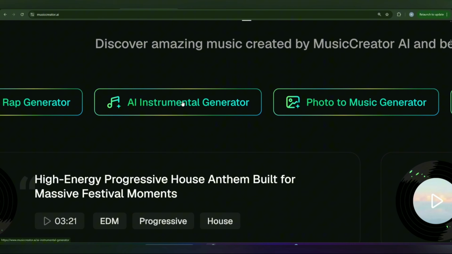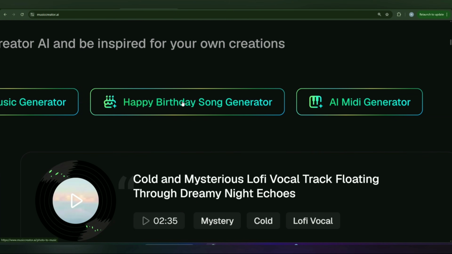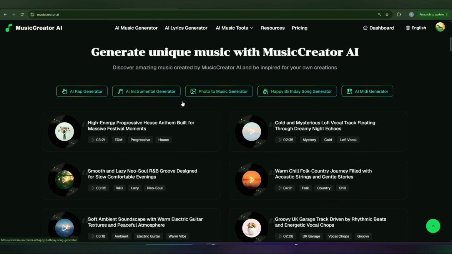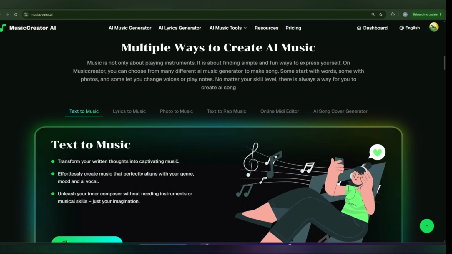Here are instrumental creator music, photo to music. You just give the photo of your friends, family, friends, or a happy birthday type. You can give the event picture and it will generate a song according to that event. There you can also see multiple ways to create music.